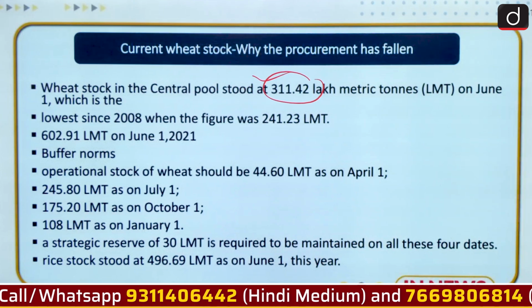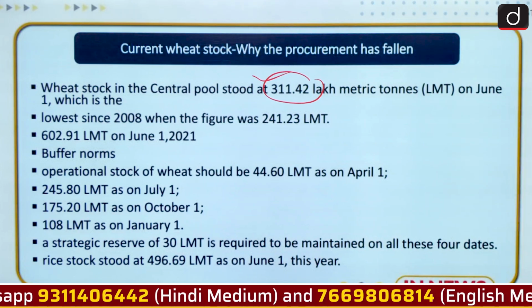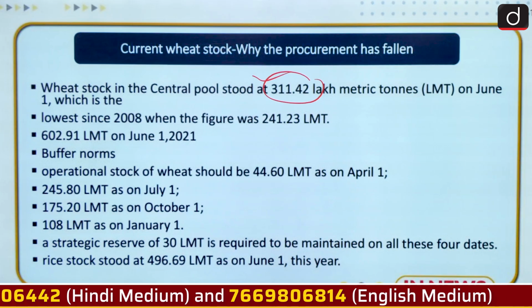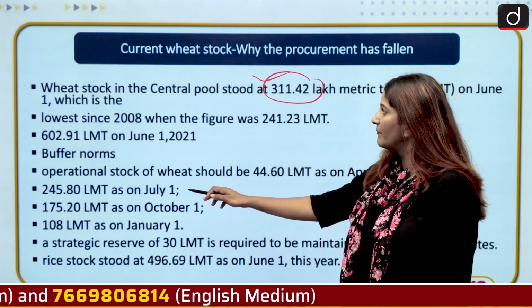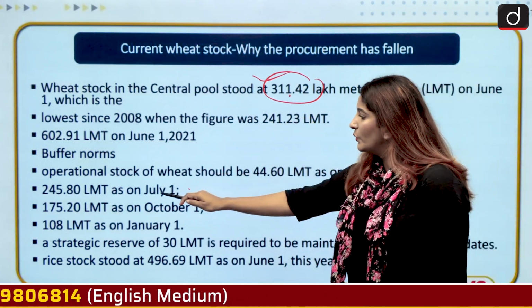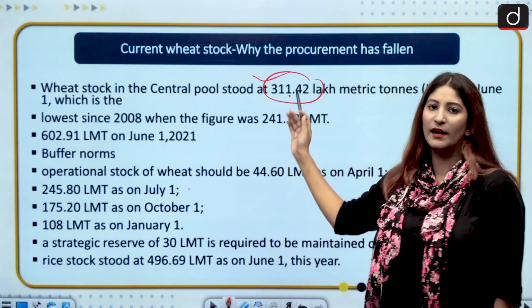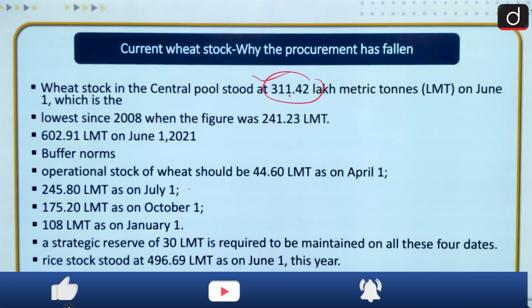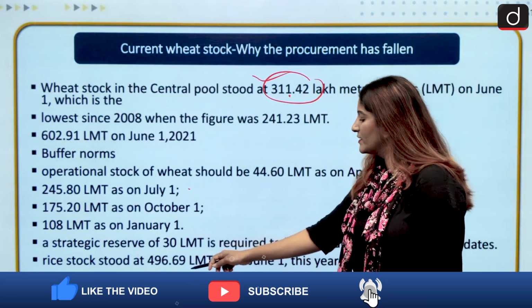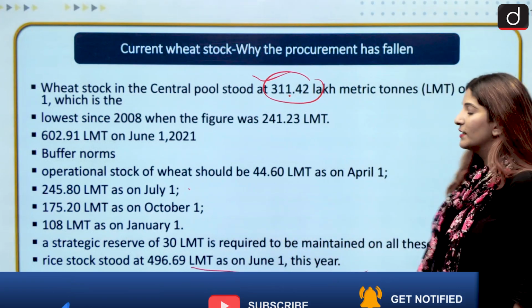It should be 44.60 LMT as on April 1st, 245.80 lakh metric tons on July 1st, and you see as on June 1st, we can compare 311 to 245, so it is still higher than the buffer norm that we have. 175.20 LMT on October 1st. No need to remember all that, okay? And in addition to all this, a strategic reserve of 30 LMT is required to be maintained on all these 4 dates. Rice stock, although, stood at 496.69 LMT as on June 1st this year.